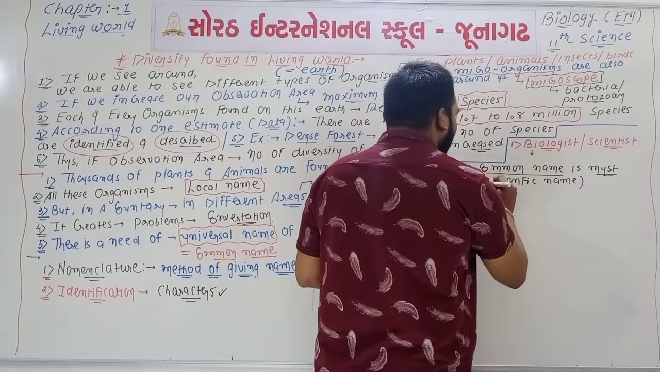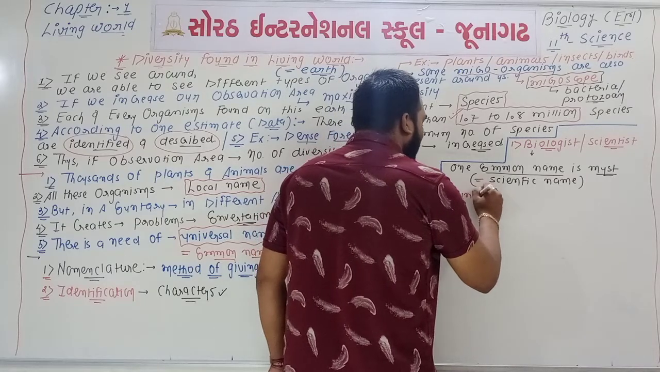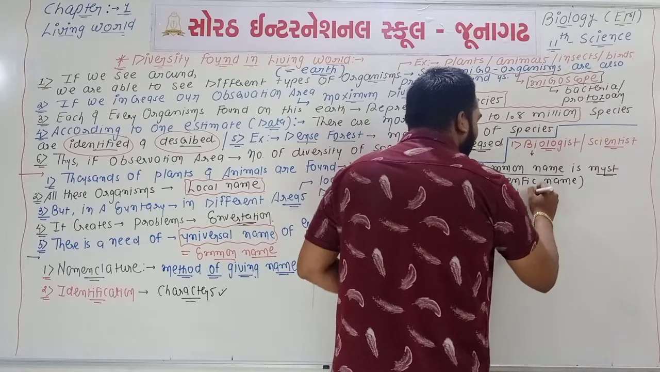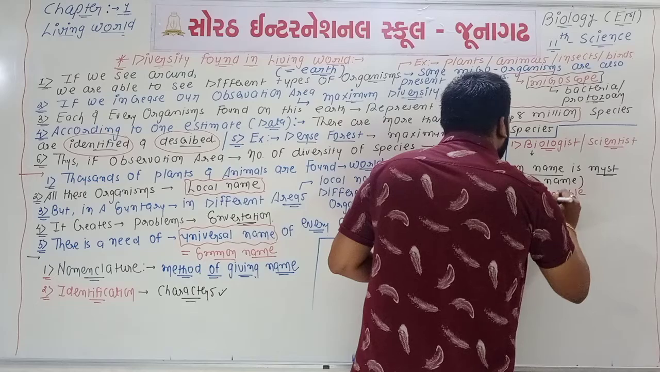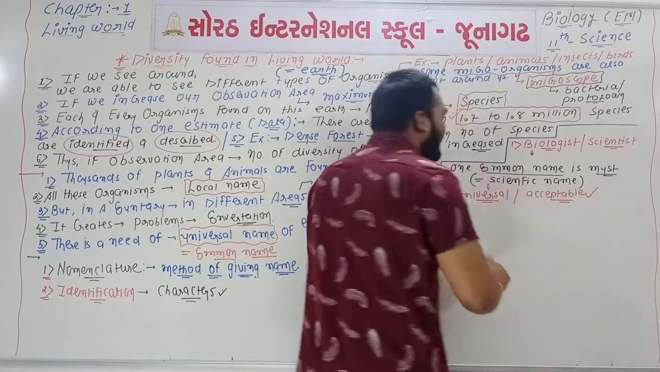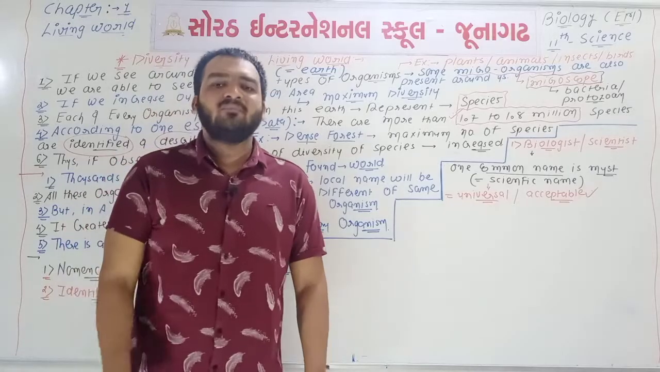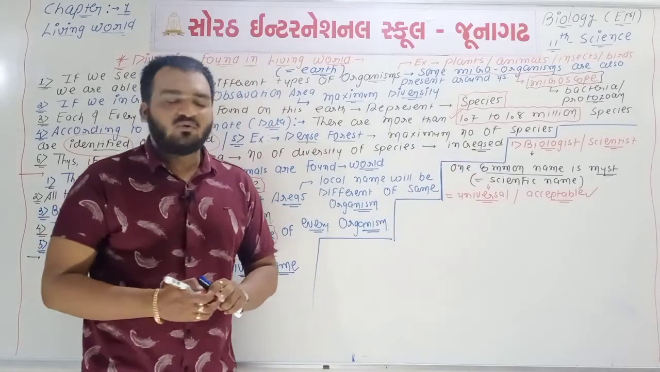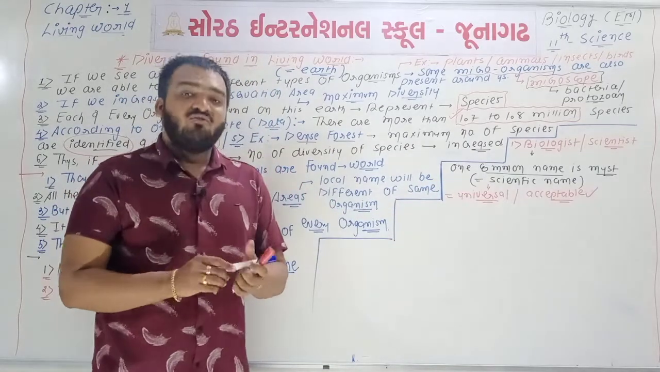But the important thing is that this scientific name must be universal. It is universal and acceptable, meaning it is accepted by each and every scientist all around the world. So according to biologists and scientists, one common scientific name is required.